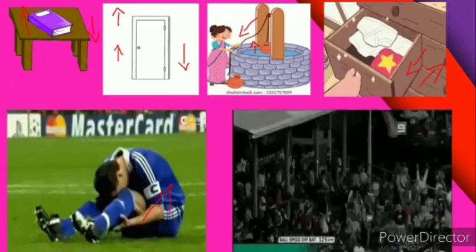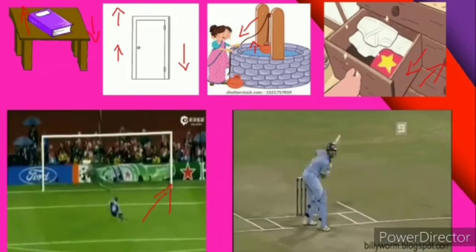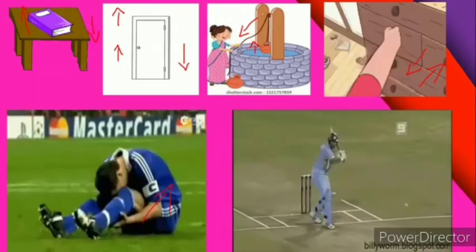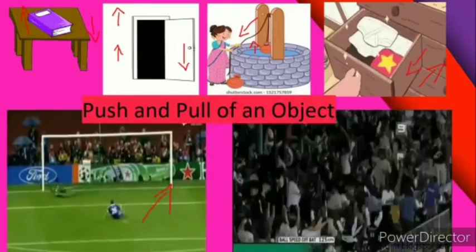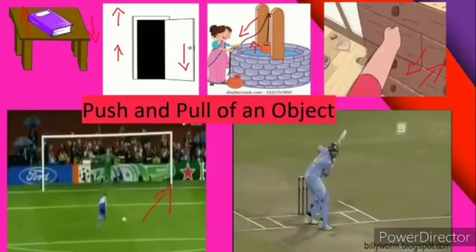So in all these cases, students, whether it is kicking or opening and closing or hitting, everywhere it involves the basic and general words we can put together: push and pull. So here you can push the book, you can pull the book, you can pull the water, you are trying to hit the ball, that means you are pushing the ball towards a particular direction. Right? So together you can say that the objects are in push and pull motion.